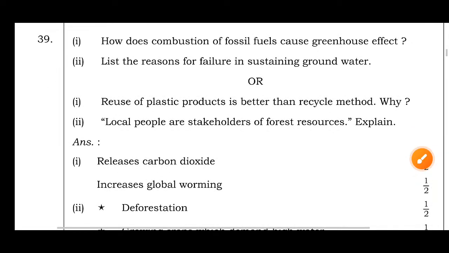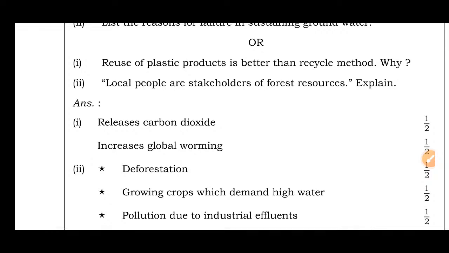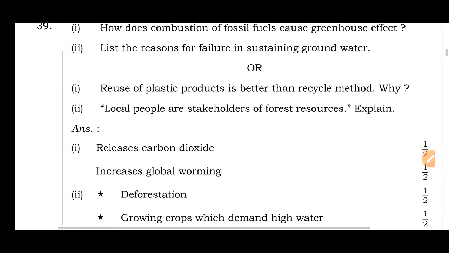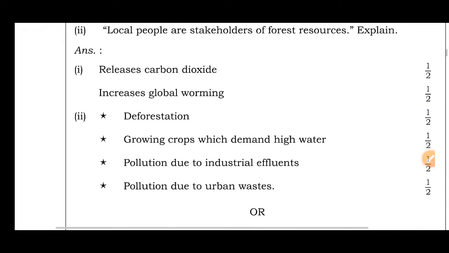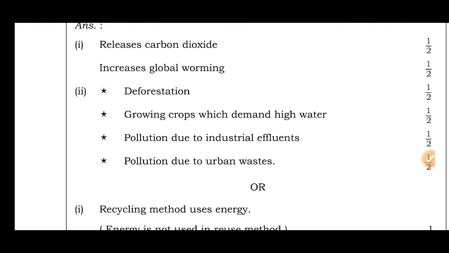Then the 39th question. In the 39th, first, how does combustion of fossil fuels cause a greenhouse effect? Then second, list the reasons for failure in sustaining groundwater. How does combustion of fossil fuels cause a greenhouse effect? Release of carbon dioxide increases global warming. Then second, the reasons for failure in sustaining groundwater: deforestation, growing crops with a high demand for water, pollution due to industrial effluents, pollution due to urban waste.